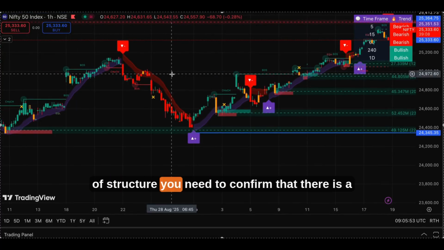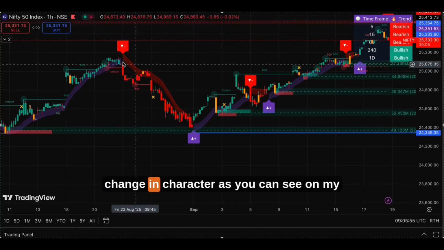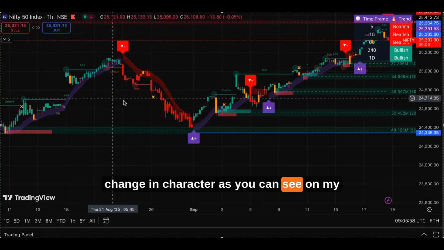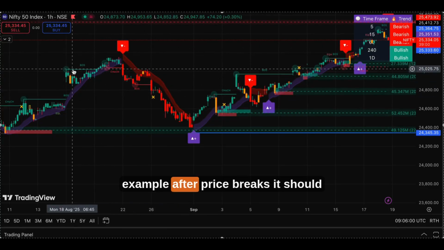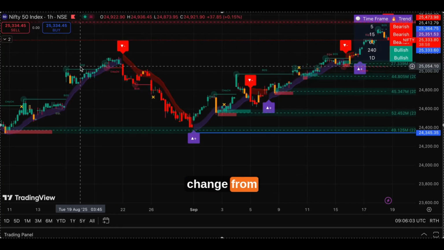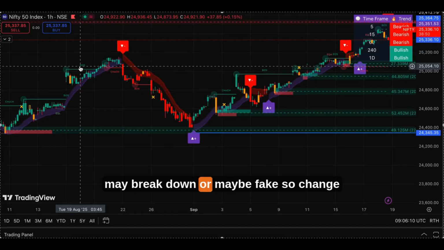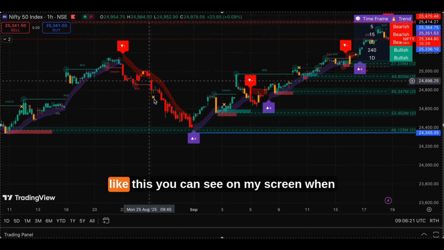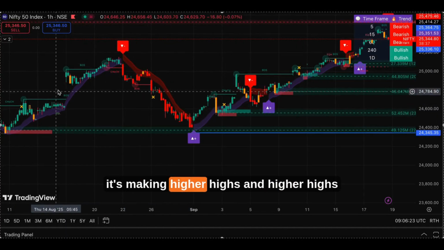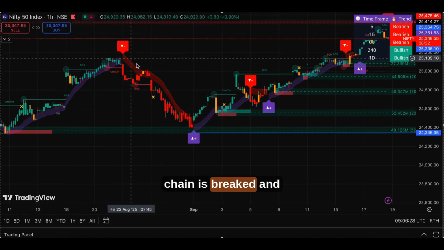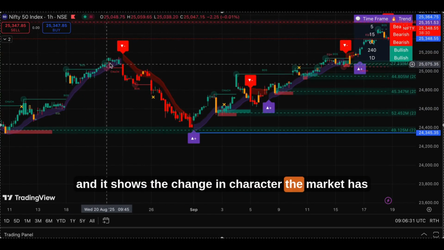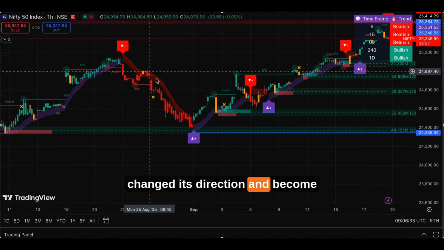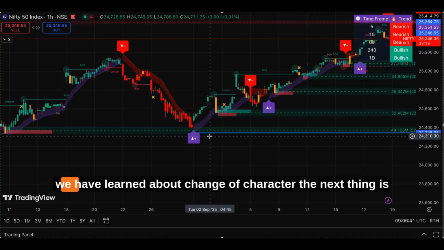After the break of structure, you need to confirm that there is a change in character, as you can see on my screen. For example, after price breaks, it should make a higher low and continue upward. But if it fails, it may break down or may be fake. So change of character simply means the market has changed its behavior and confirmed the new direction. Like this you can see on my screen. When it's making higher highs and the chain is broken, it shows the change in character. The market has changed its direction and become downwards. We have learned about change of character.